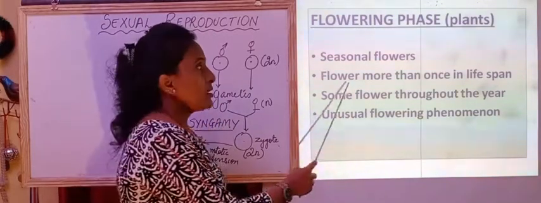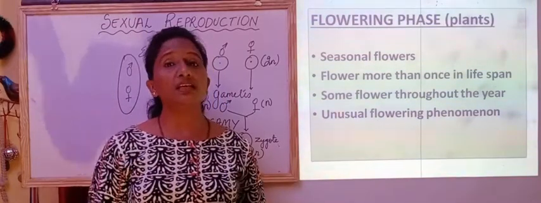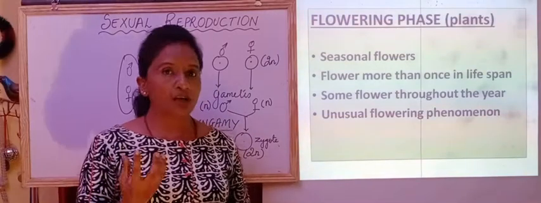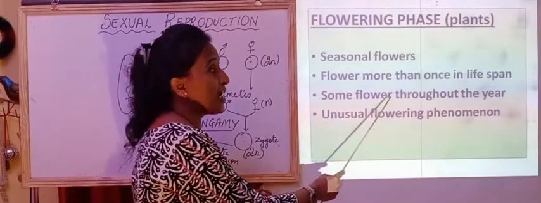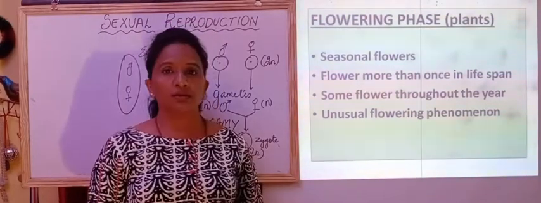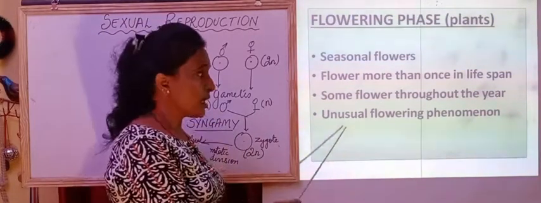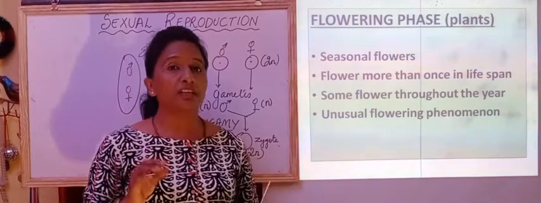Okay. There are some species which will flower only once in their lifespan. Then there are some species wherein the flowers will flower throughout the year. So throughout the year we'll see these plants are blooming. And also we can see there are some unusual flowering phenomena.